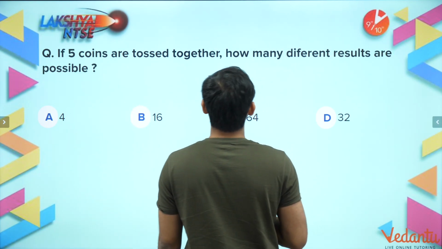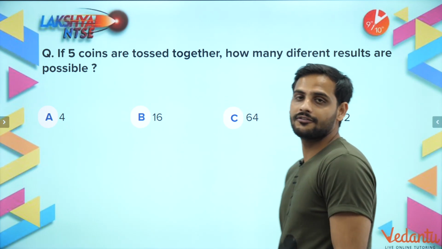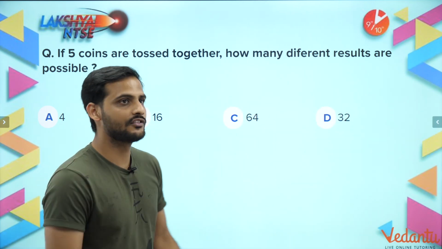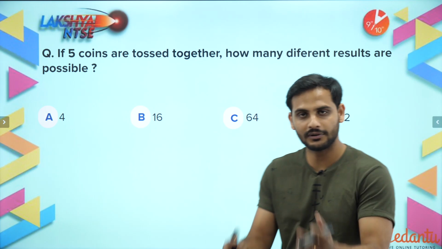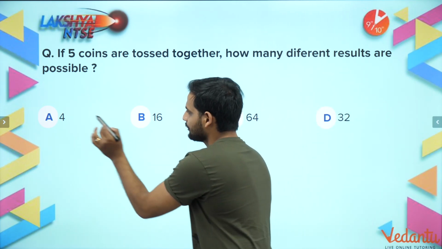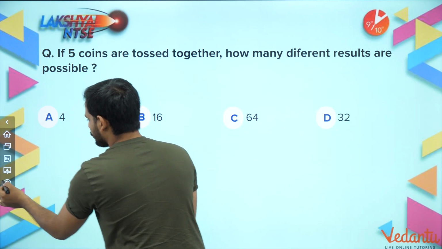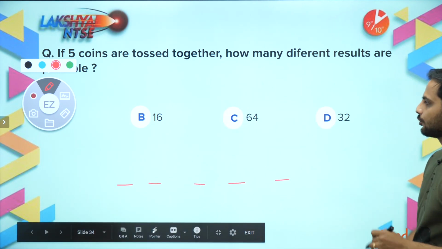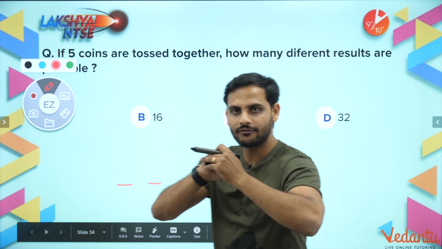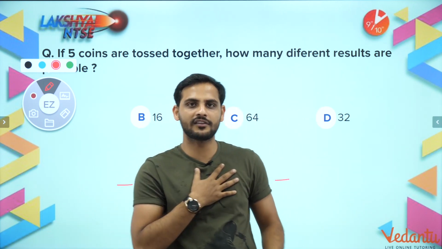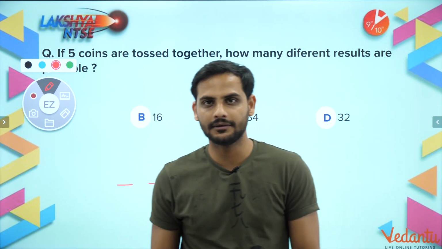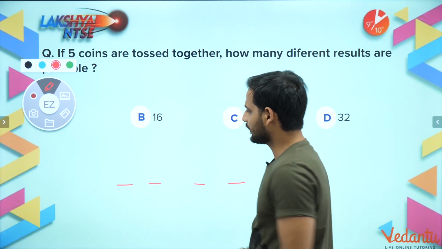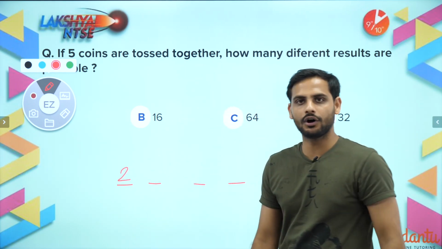And now let's move ahead. The next question is: if 5 coins are tossed together, how many different results are possible? So again bachcho, think in the same way. I have 5 coins and I want to toss 5 coins. Each coin can give me how many results? Either head or tail. So coin 1 can give me 2 results, either head or tail.